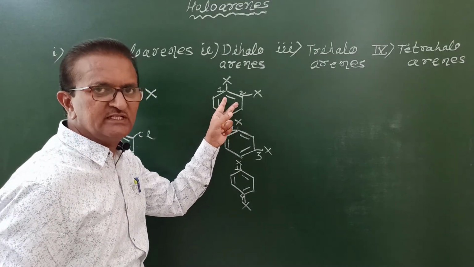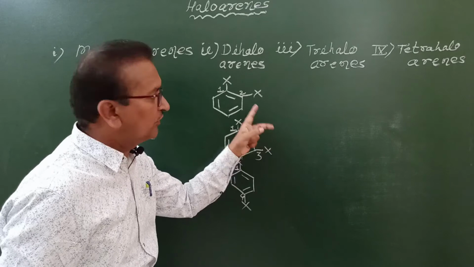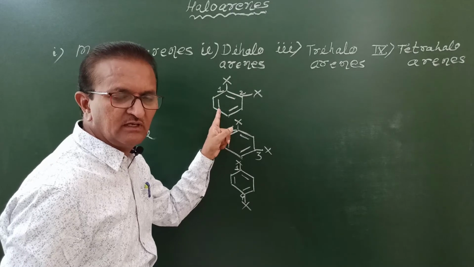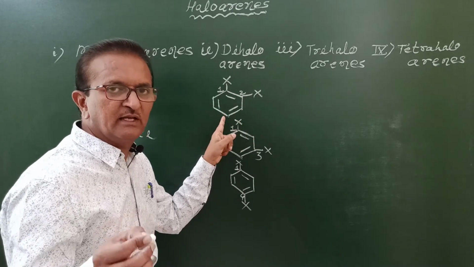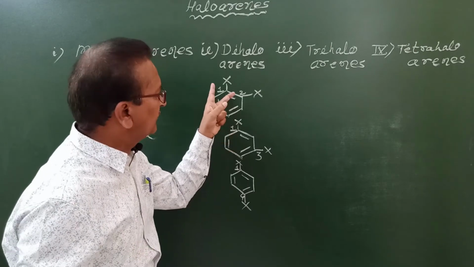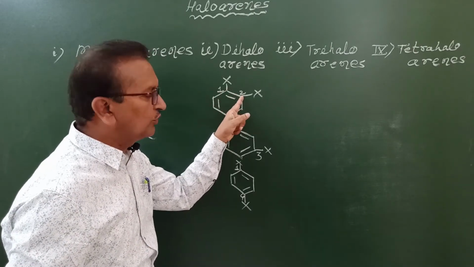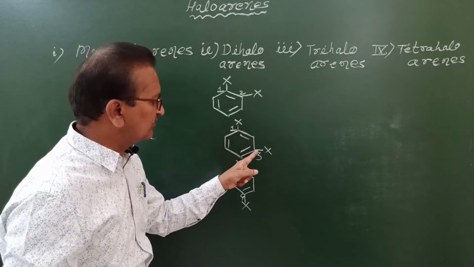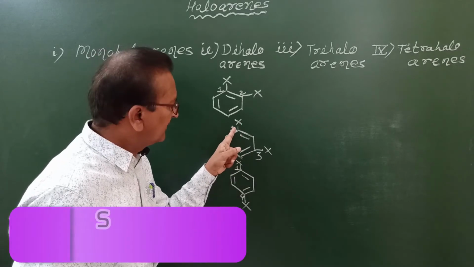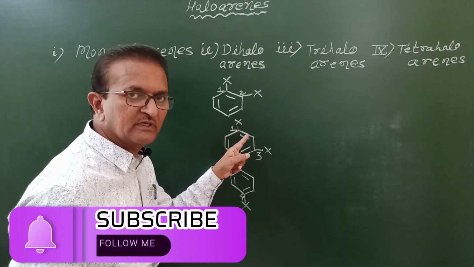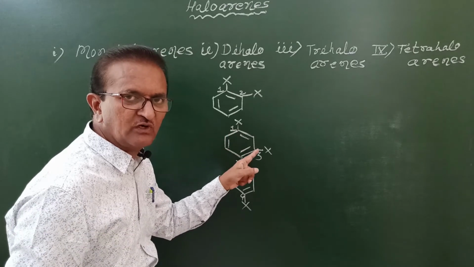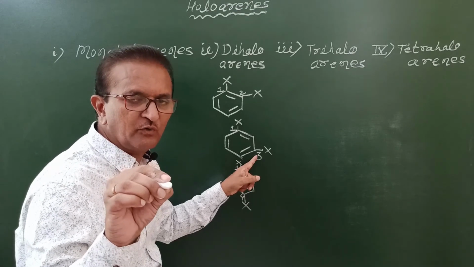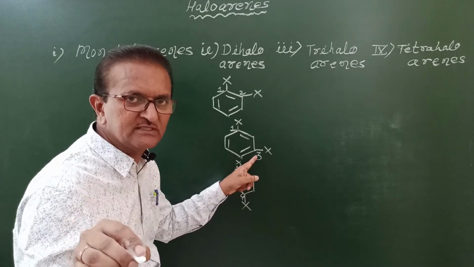This isomer is called the ortho isomer, or in general ortho-dihalobenzene, according to the common name system. And what about the IUPAC name? 1,2-dihalobenzene. This is the IUPAC name. Now this isomer is called meta-dihalobenzene, or in short, small m followed by a hyphen, dihalobenzene.